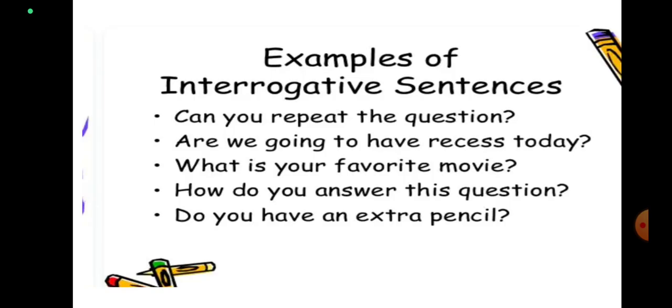But everywhere, whether you are starting with an auxiliary verb or a WH word, you will end it with a question mark. Where are you going? Here I am using a WH word, at the end I am using a question mark. Do you play cricket? Here it is starting with the auxiliary verb but ending with the same question mark.